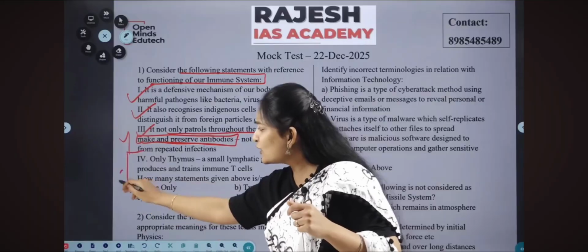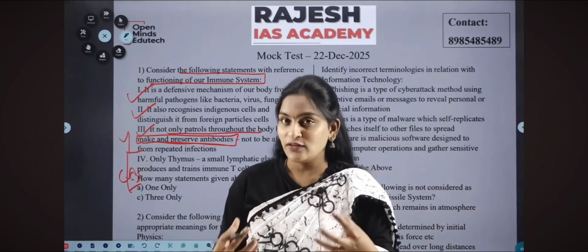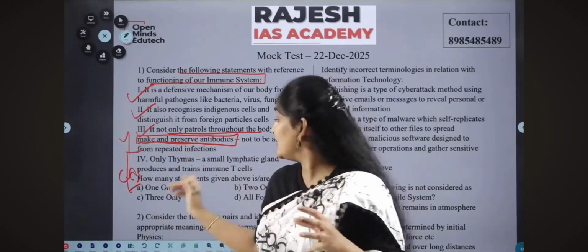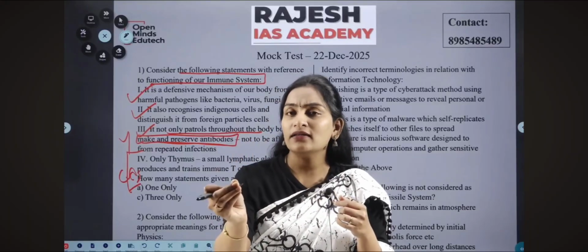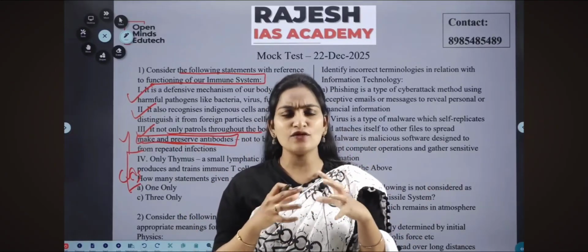So the fourth one is related to current affairs. As we know, every year from October 4 to October 11, Nobel Prizes are given out. This year the Nobel Prize was given to a particular set of people who have identified that somebody has to train our immune cells how to identify the foreign particle and the indigenous particle, how to make a separation. Whatever the basic mechanism our immune cell is doing, someone has to teach it.